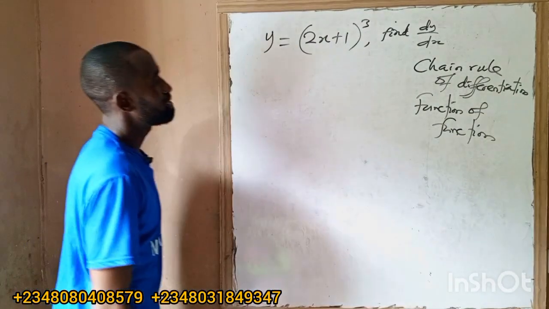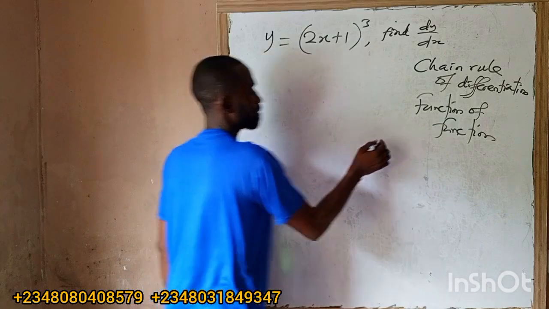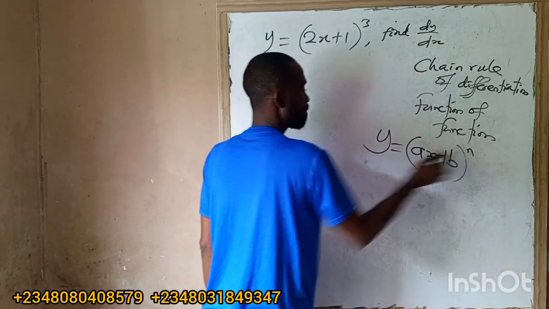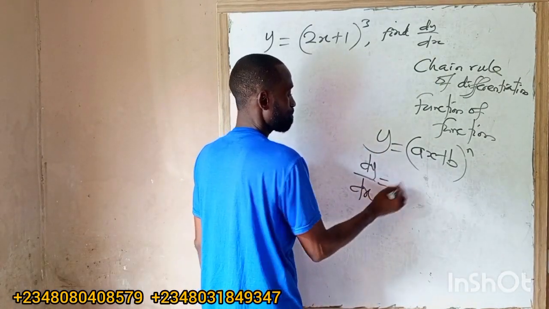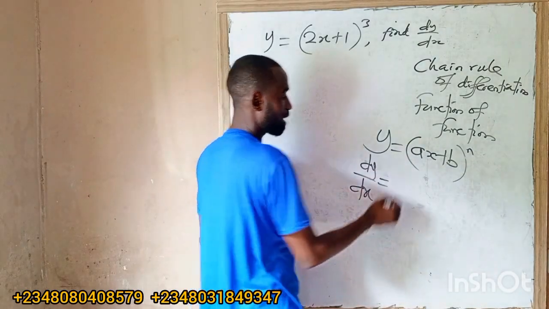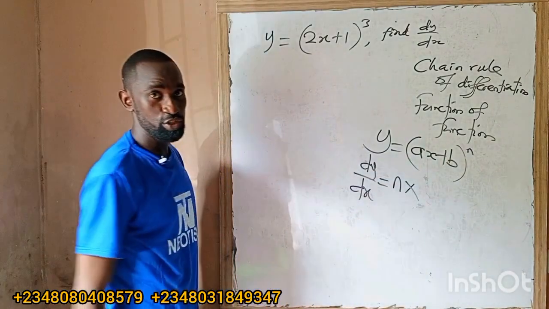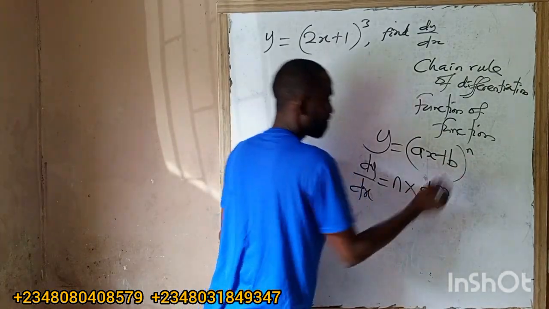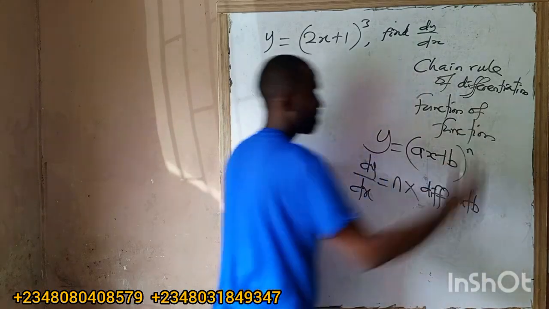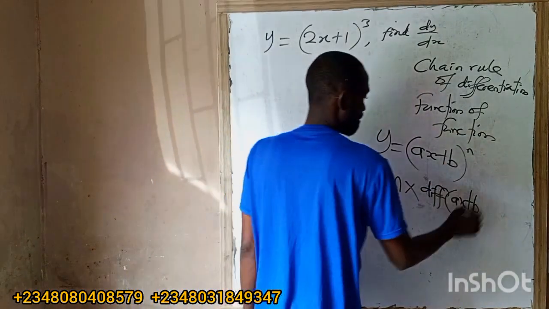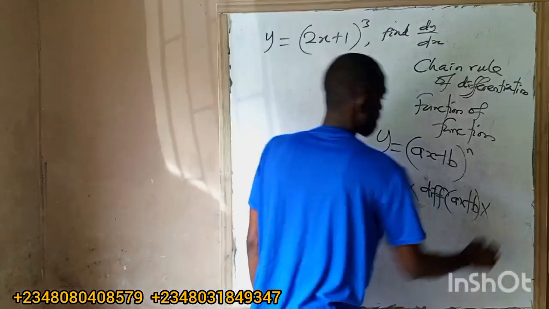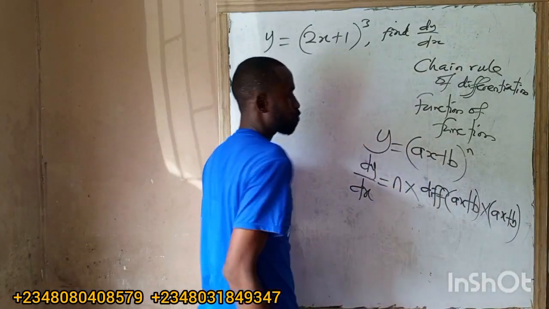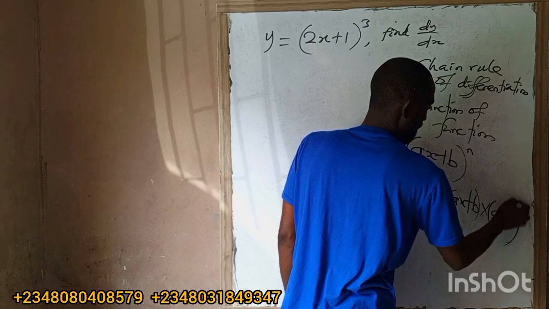So how do you do that? If I have y equals ax plus b raised to the power n, how do you differentiate? Our dy/dx will bring this power n down, n times. We differentiate what I have inside, ax plus b. Then times, I'll write ax plus b back, and subtract 1 from the power, n minus 1.